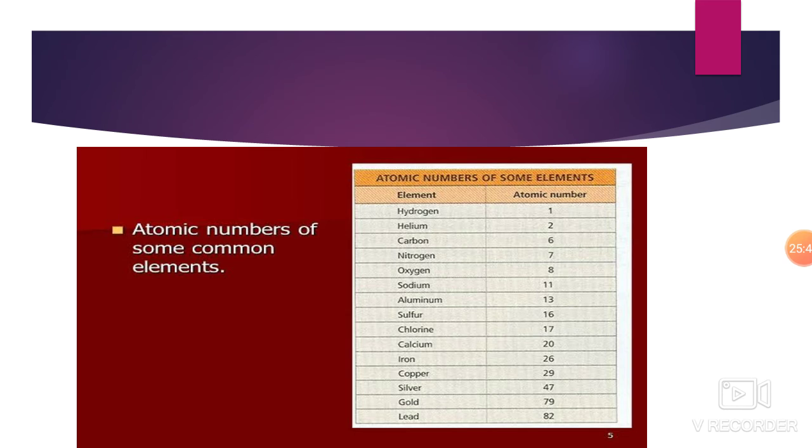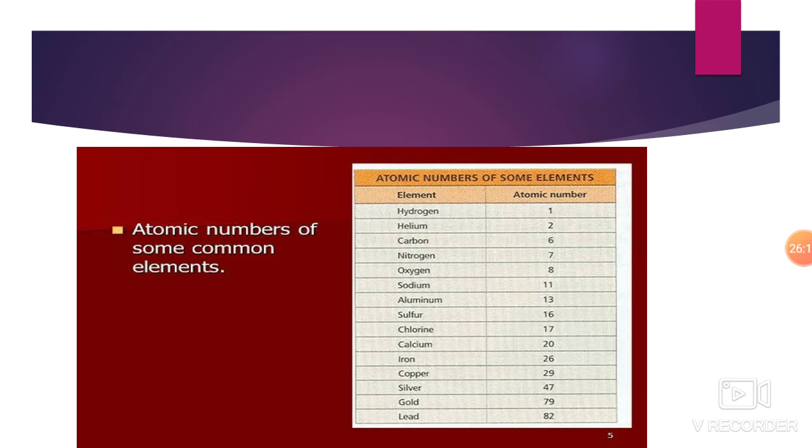Let's see. Hydrogen atomic number is 1, helium atomic number is 2, carbon atomic number is 6. And I want to tell you one important thing, that hydrogen has only one electron and one proton as per the atomic number. So that is a very much asked question. And why does it have only one?